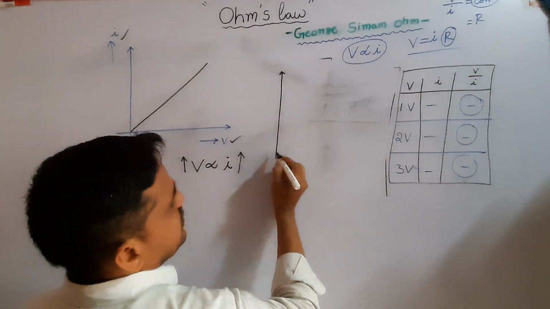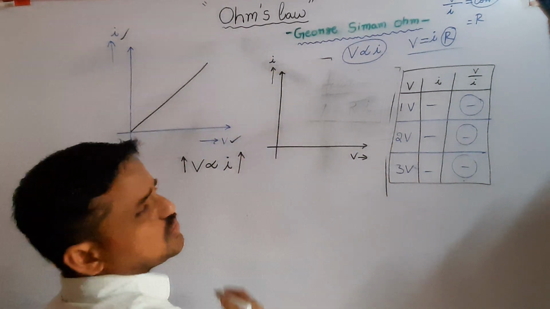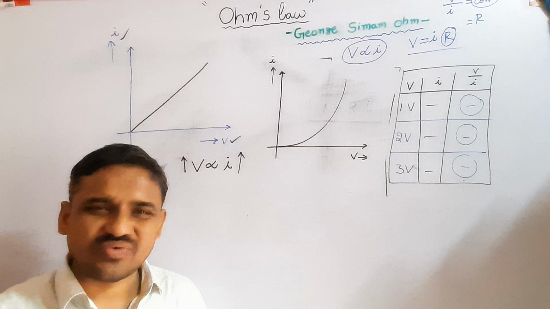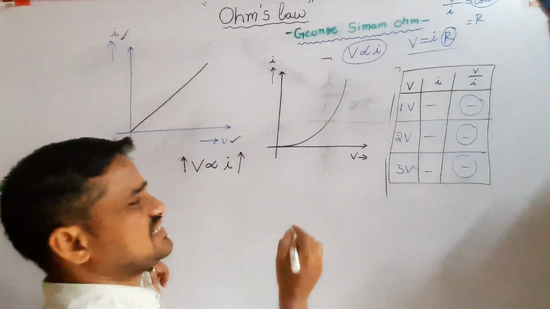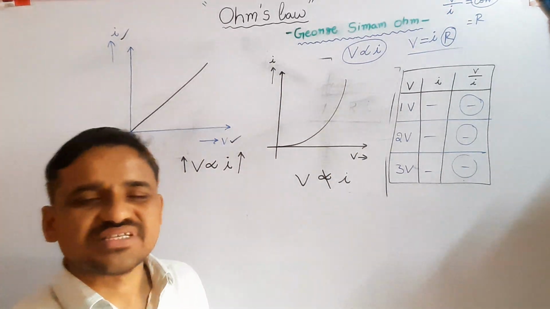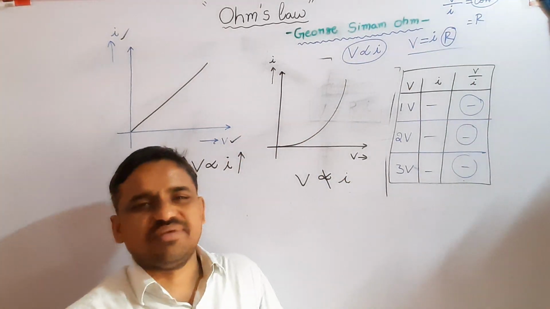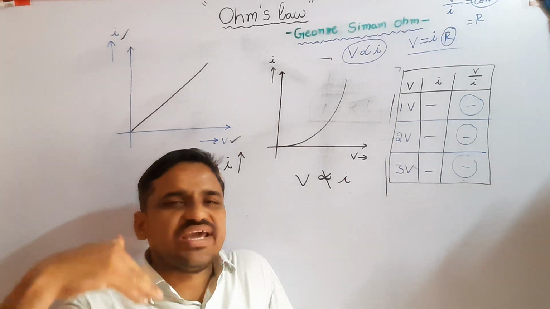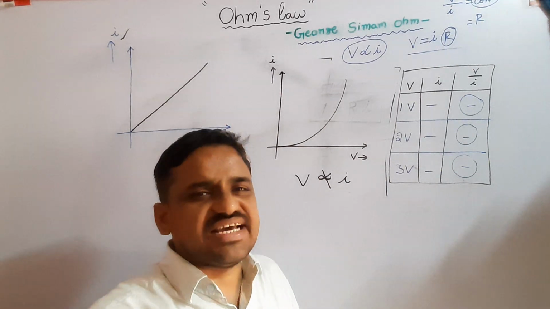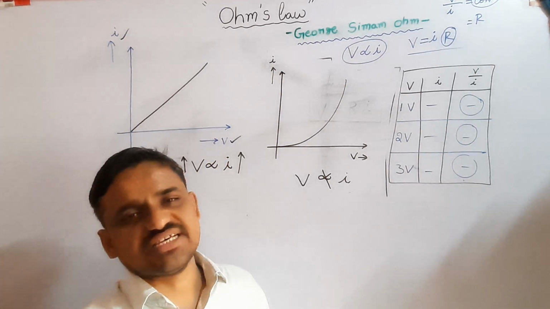Suppose you draw a graph between potential difference values and current values, and the graph is not a straight line but a curve, non-linear. It means V is not proportional to I. Such substances are called non-ohmic substances. They fail to obey Ohm's law. Those substances which do not obey Ohm's law are called non-ohmic substances.